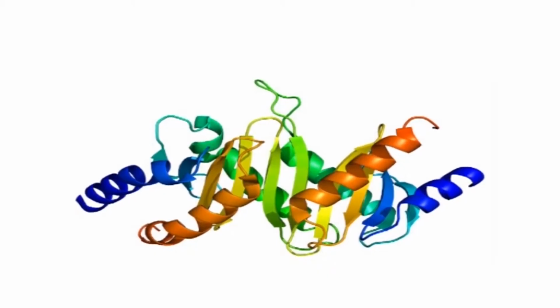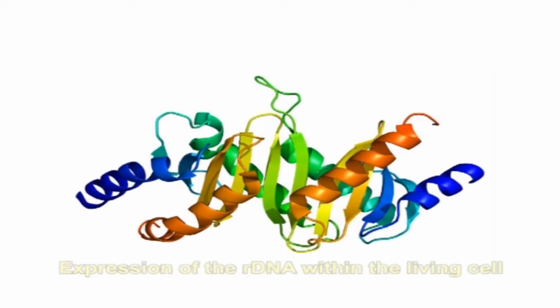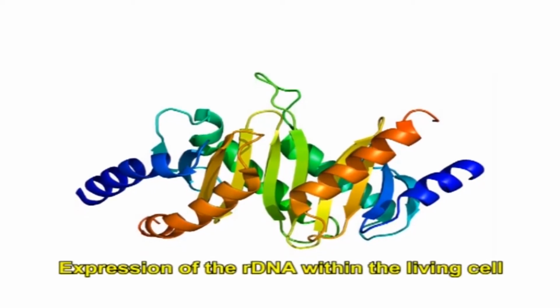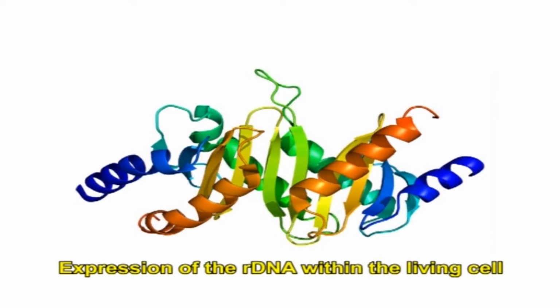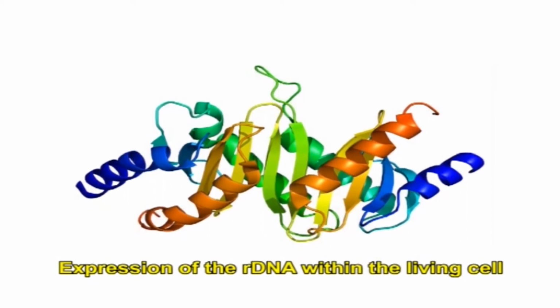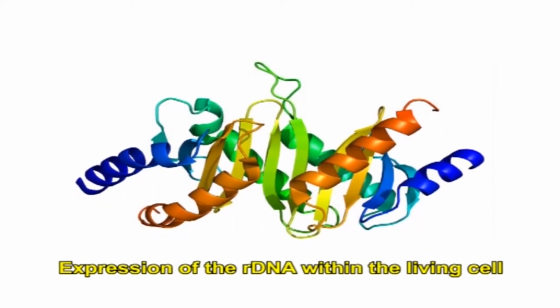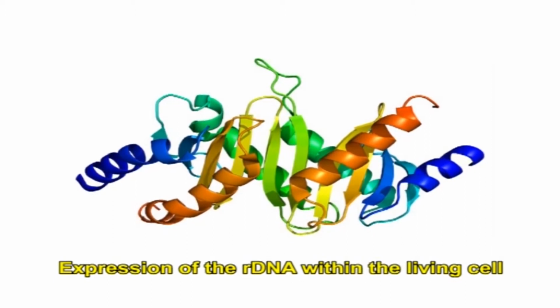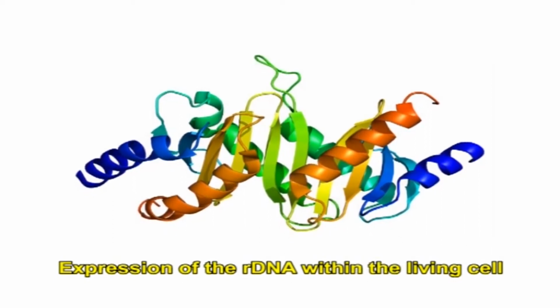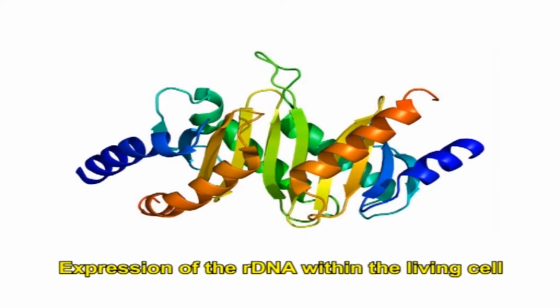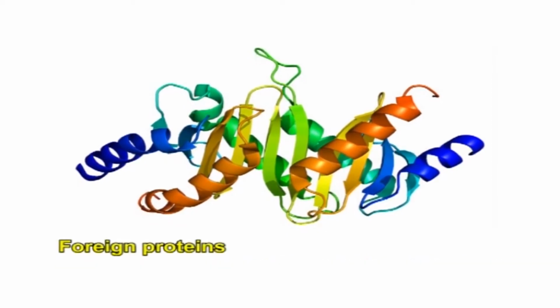Recombinant proteins are proteins that result from the expression of the rDNA within the living cell. It is not necessarily produced when a rDNA molecule encoding a protein is introduced into a host organism. Specialized expression vectors are often used for the expression of the foreign proteins.